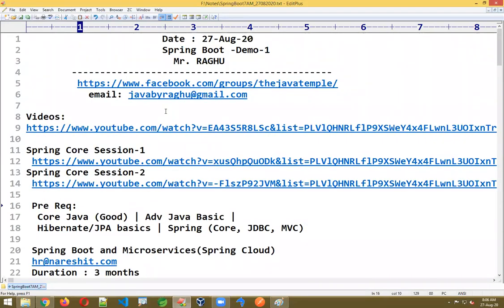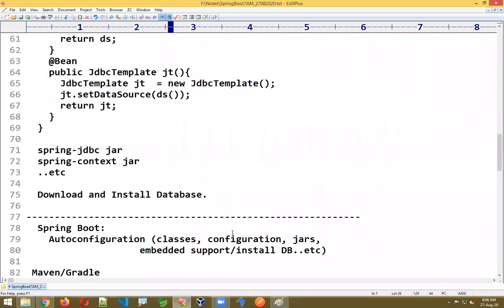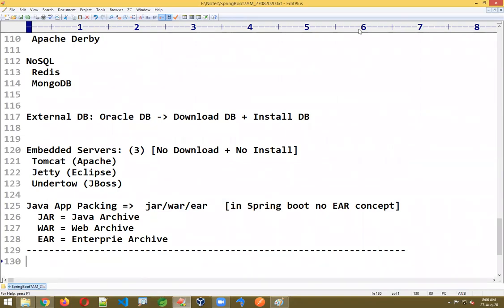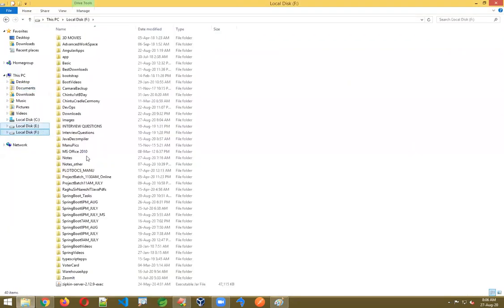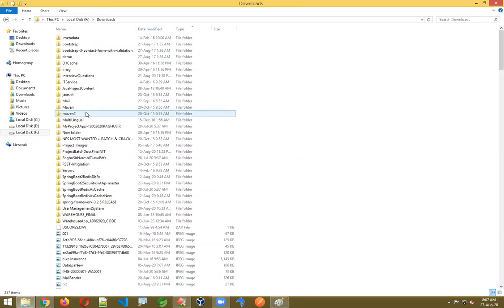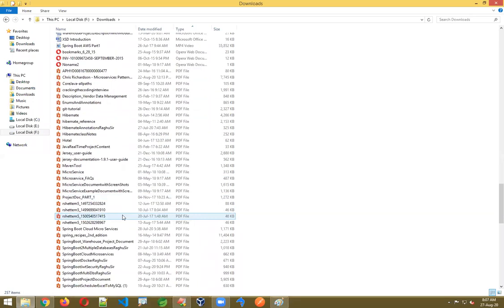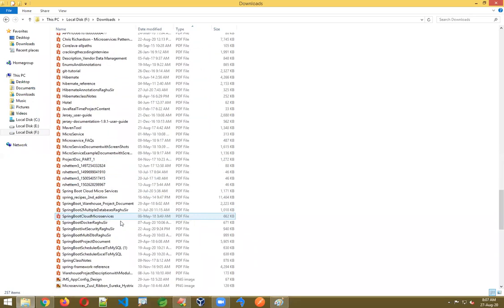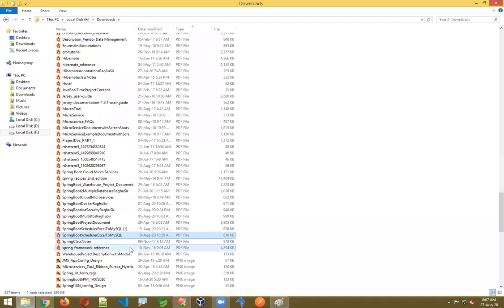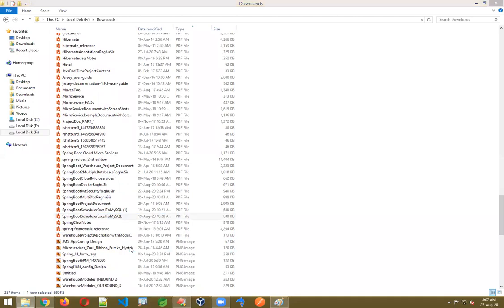This is just a demo overview session only. If you have any questions, you can ask now, not an issue. I'll provide answers to every question. Redis I'll also explain, Redis cache will be there. I'll show the course content, which has everything, instead of explaining one concept name at a time. The cache concept will be there.